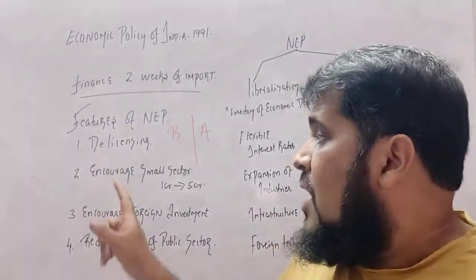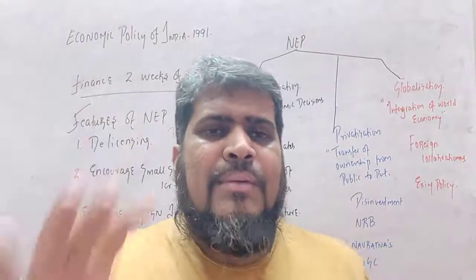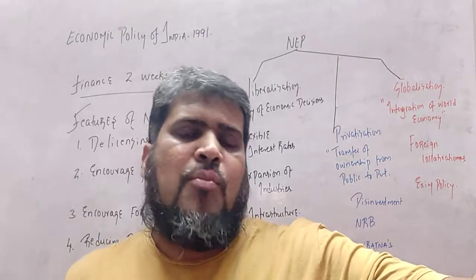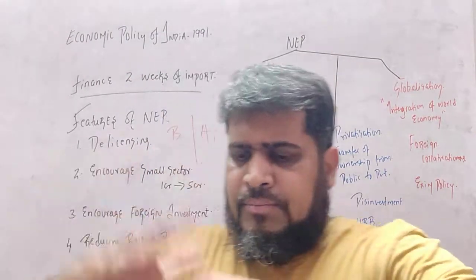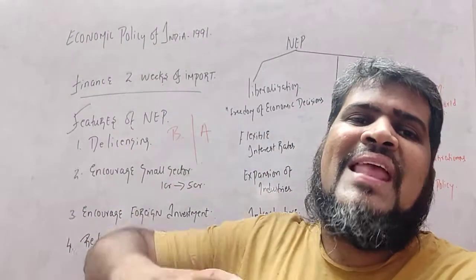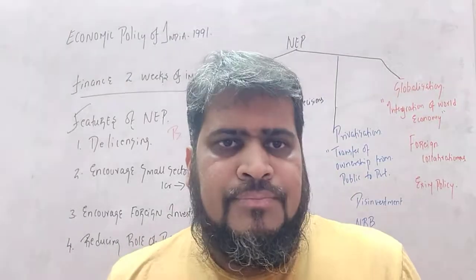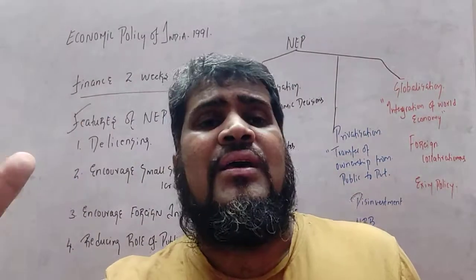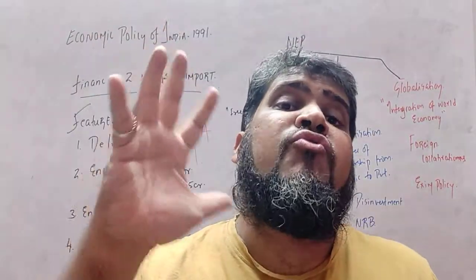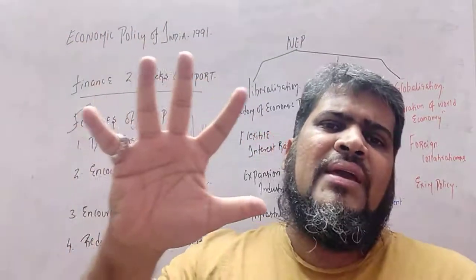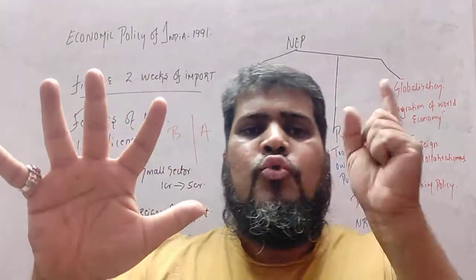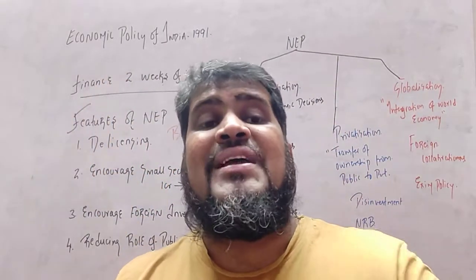Now what happened? How did the NEP encourage the small sector? They increased the slab of investment. The first investment slab was 1 crore. Now the criteria was increased to 5 crore, meaning if you make an investment up to 5 crore, you will come under a small sector.